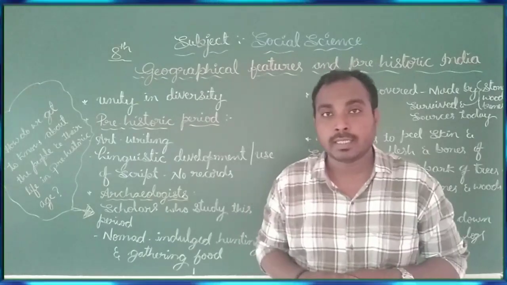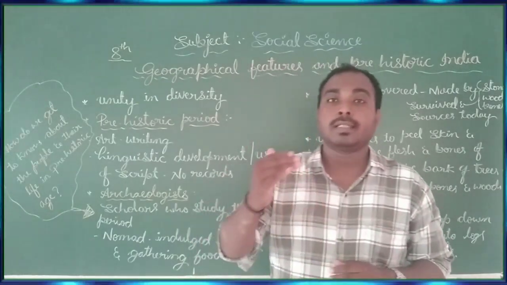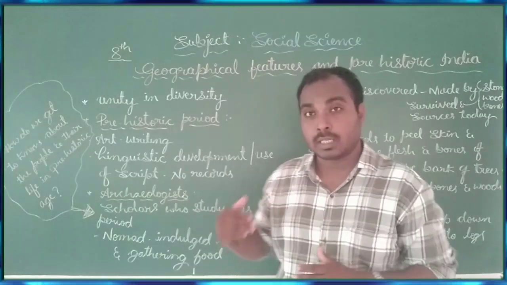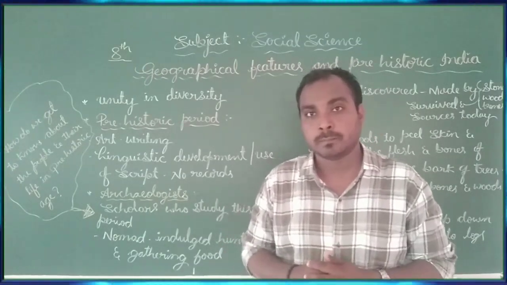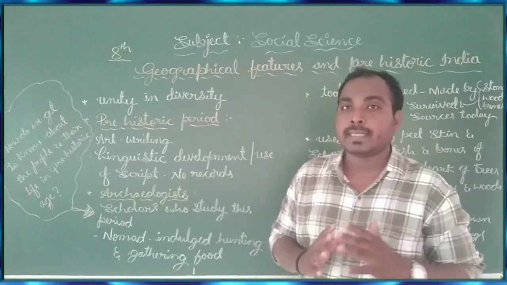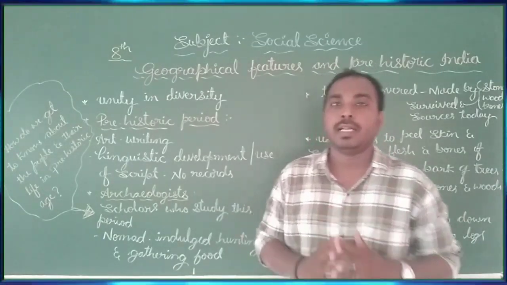Another important thing is that northern rivers are perennial rivers, while southern rivers are seasonal rivers. These are the basic Indian features we learnt in the last class.